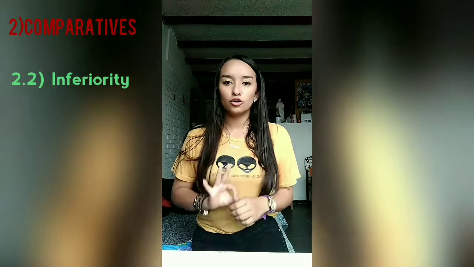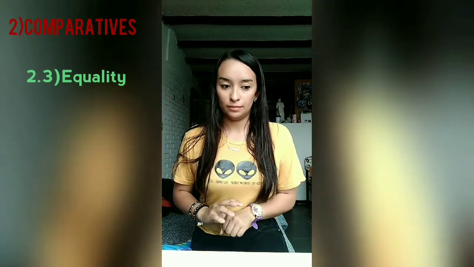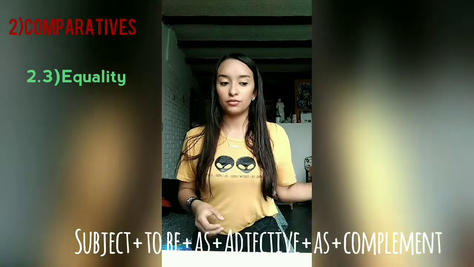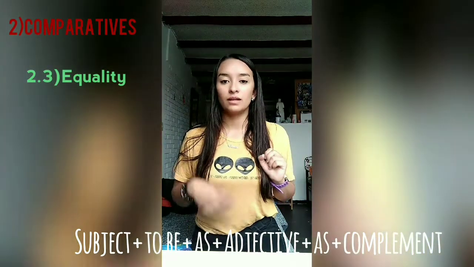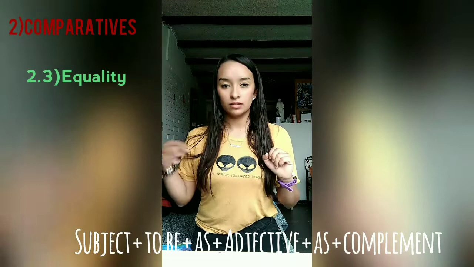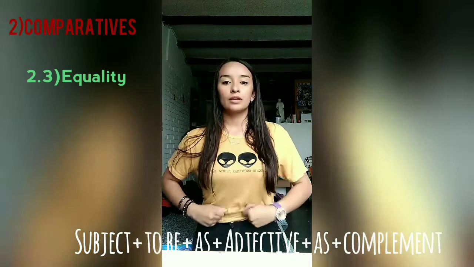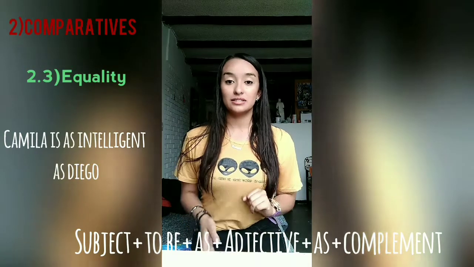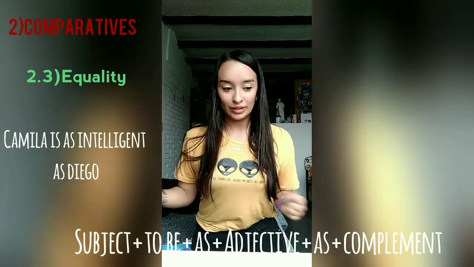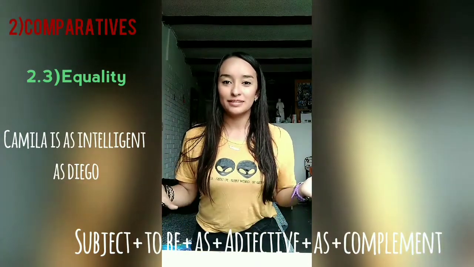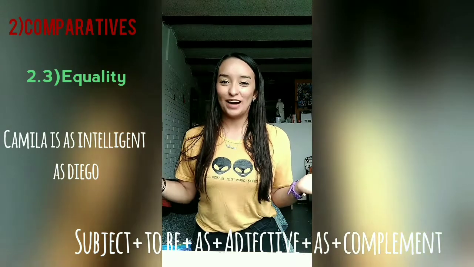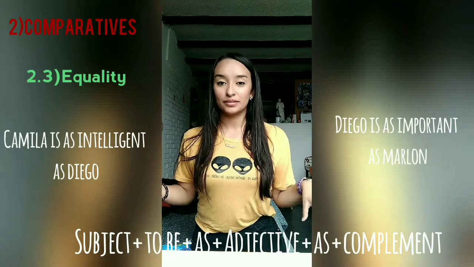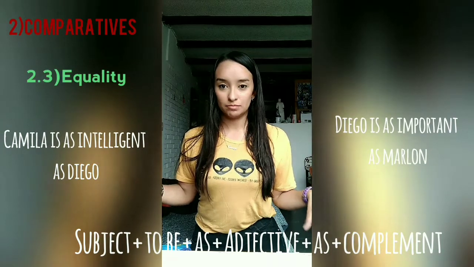The third group of comparatives is equality. Its structure is subject, verb to be, as, adjective, as, complement. For example, Camila is as intelligent as Diego. David is as fat as Pancho. Diego is as important as Marlon.